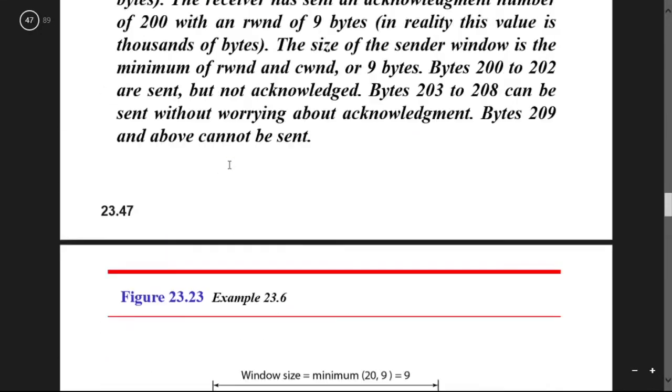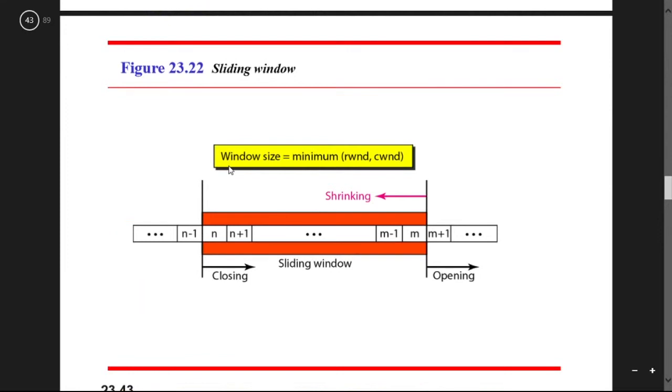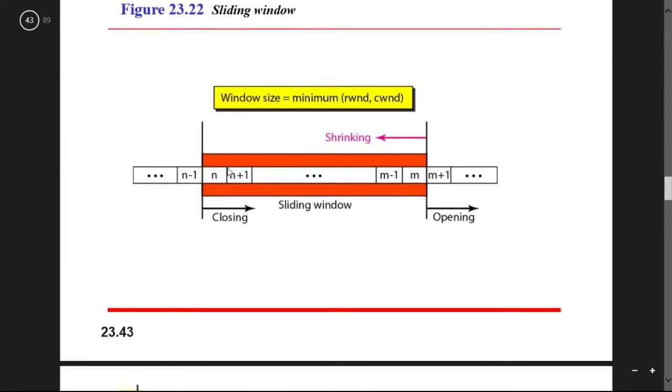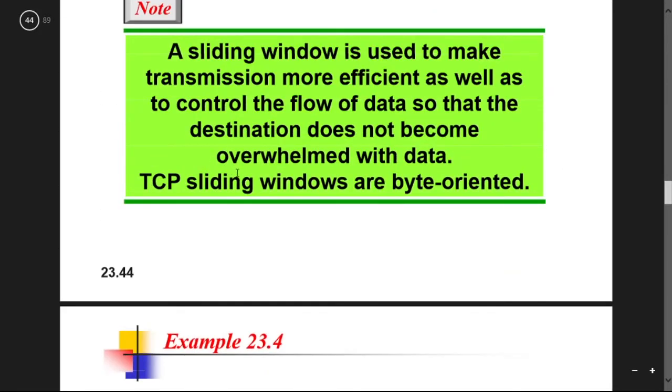So here are some mathematical examples. We have a sliding window. Here we have some data, from n to m. So the data is from a sliding window, data are n to m. And here you can see the sliding window.